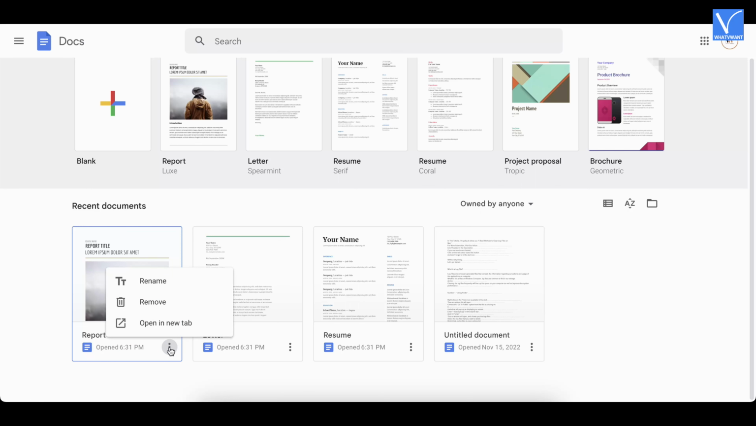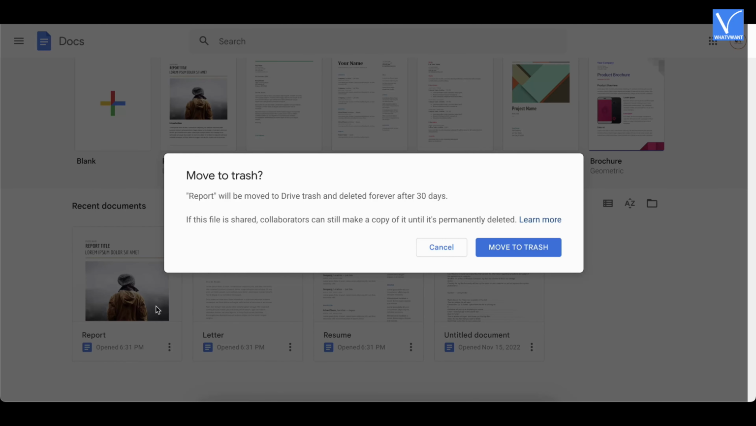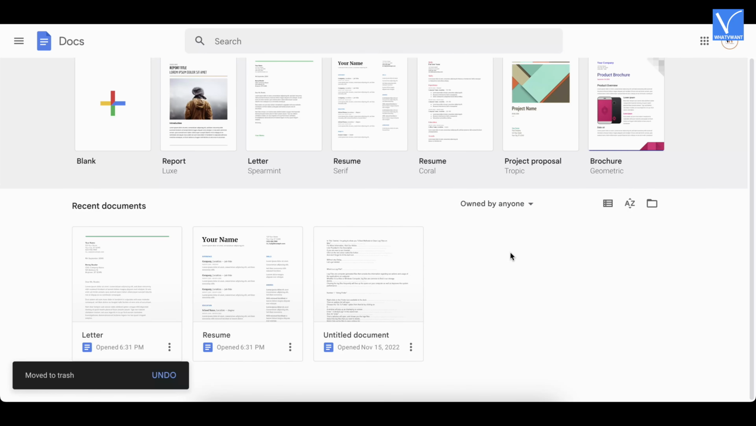An options list will open. Click on the Remove option. Then it asks for confirmation. Click on Move to Trash to confirm your deletion. That's it, document has been deleted from Google Docs.